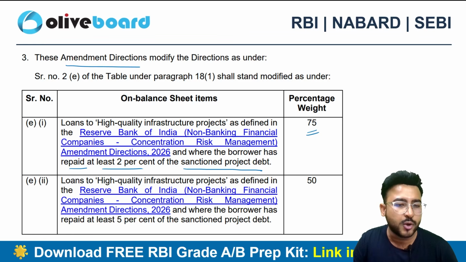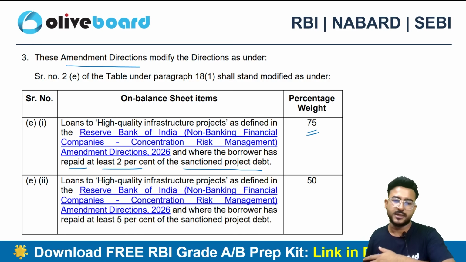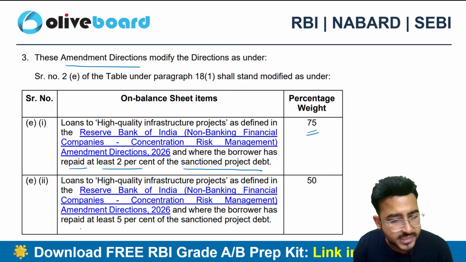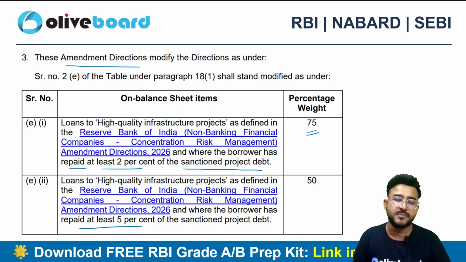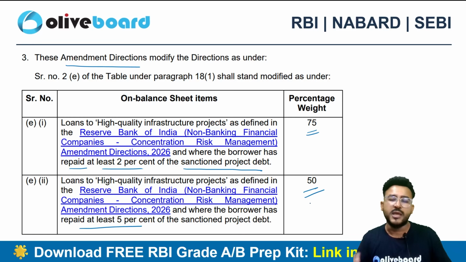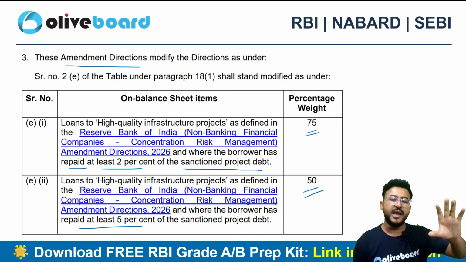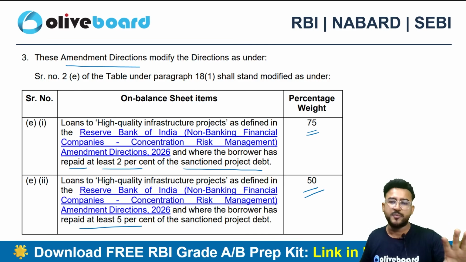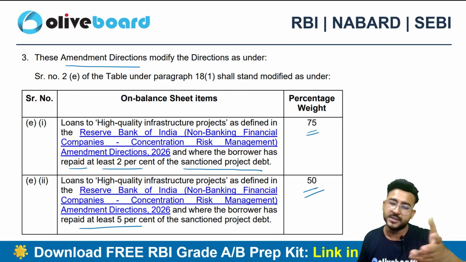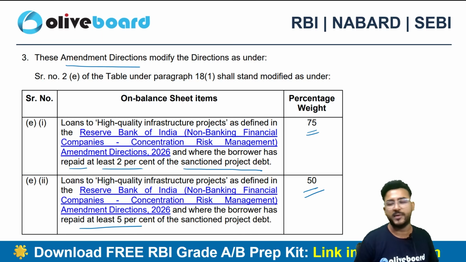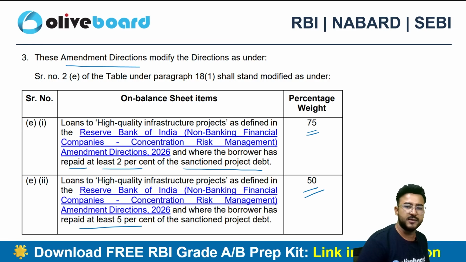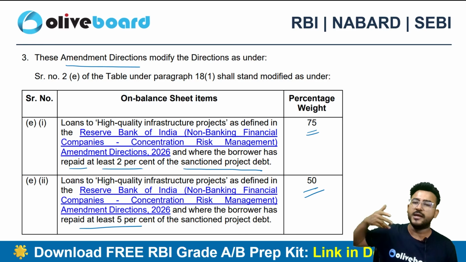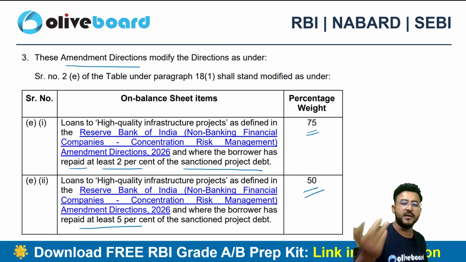But in case you have given a loan to a high quality infrastructure project and the borrower has repaid at least 5%, earlier the borrower had repaid at least 2%, now the borrower has repaid at least 5%, so it is even better. You will be getting an even lower risk weight. So 75 for at least 2%, and for at least 5%, that's even better, 50% only, 50 risk weight only will be given, right? If the borrower has already repaid 5% of the money, then why assign a higher risk weight? It will be fine if the risk weight is 50.